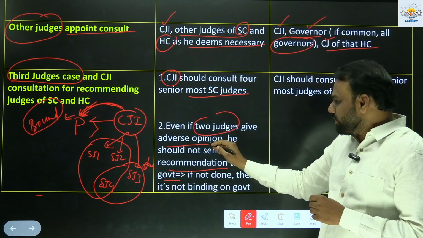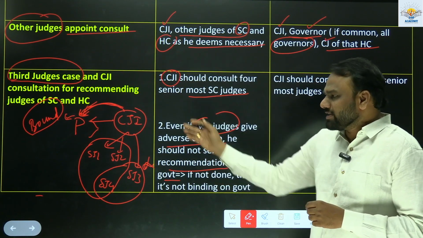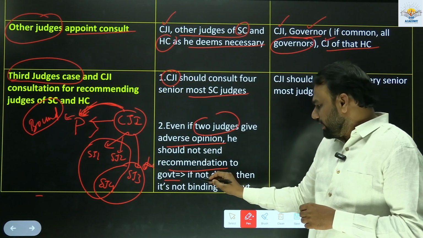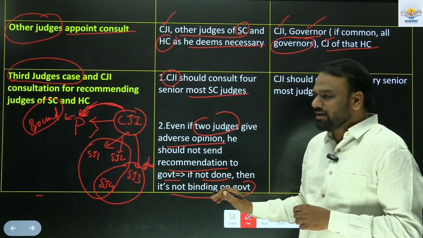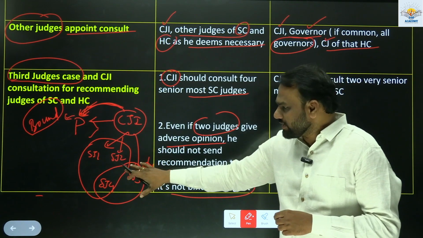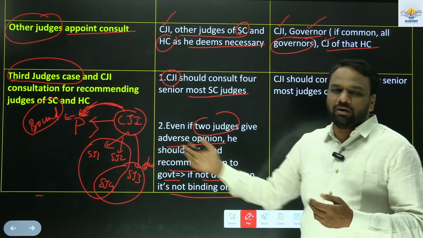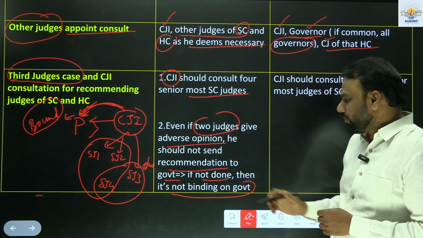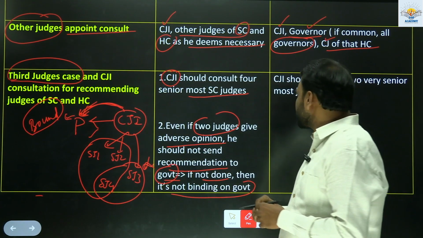So even if 2 judges give an adverse opinion, he should not send the recommendation to the government. The government in the sense President. So if not done, then it is not binding on the government. That is, irrespective of these differences, if the CJI sends the recommendation, it is not binding on the President or government. Okay, government. So here government is nothing but we are referring to the President.